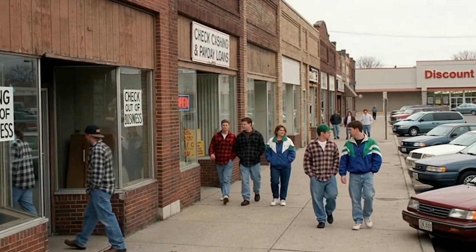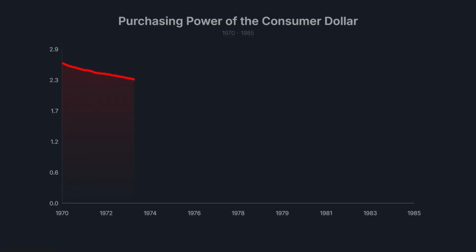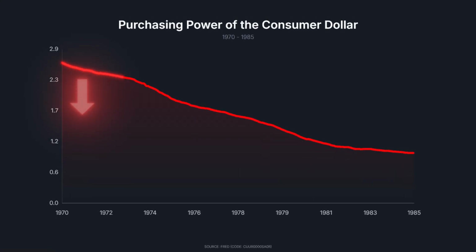When he resigned in 1974, Nixon left behind a structurally altered economy. The purchasing power of the dollar began its steepest decline in history, losing half its value in the following decade.